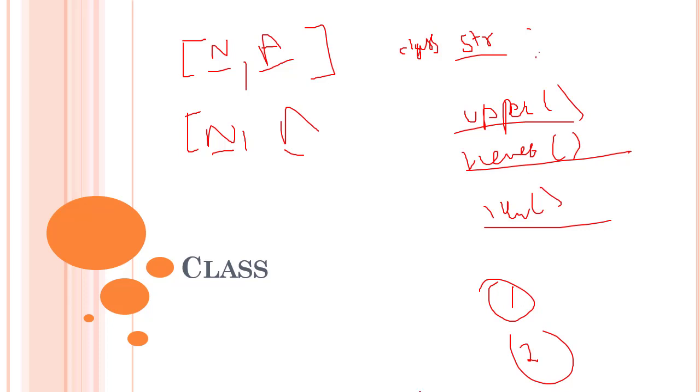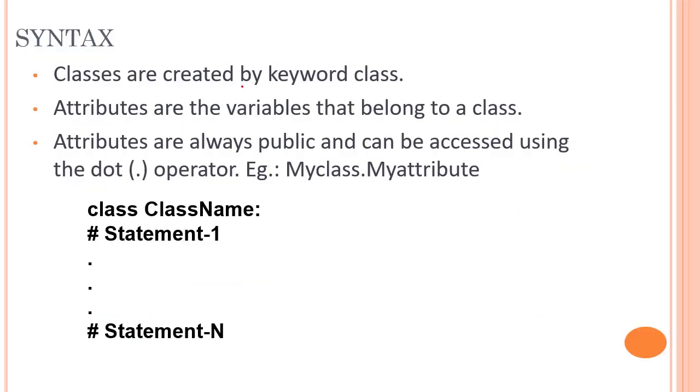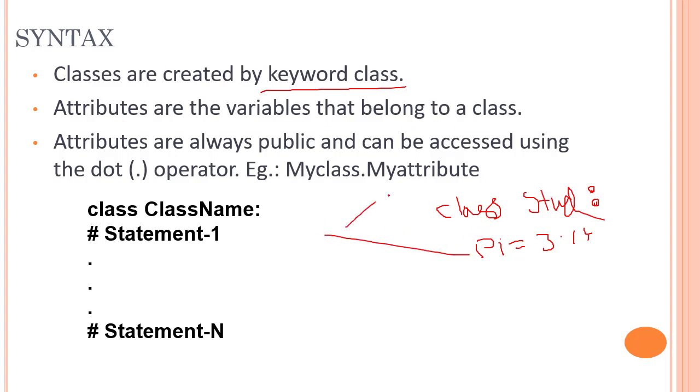So let's jump into the syntax part of it. Classes are created by the keyword class. Attributes are the variables that belong to a class. So whatever you write inside the class, these are the variables. Let's define a class: class stood, and then a colon. The colon is necessary, don't ever forget that. Then inside of that, let's write pi equal to 3.14. So pi is an attribute of class stood.